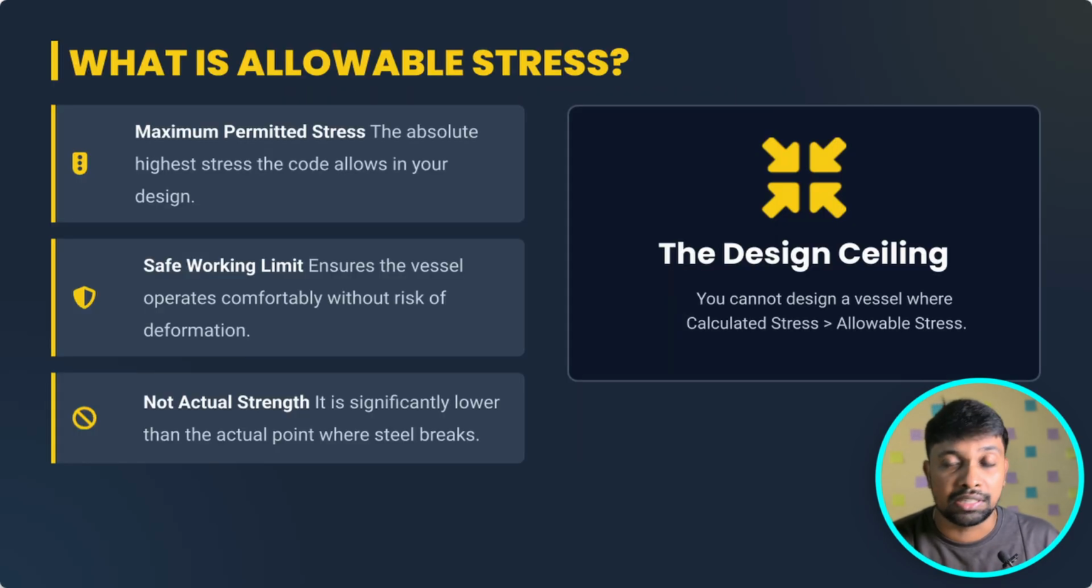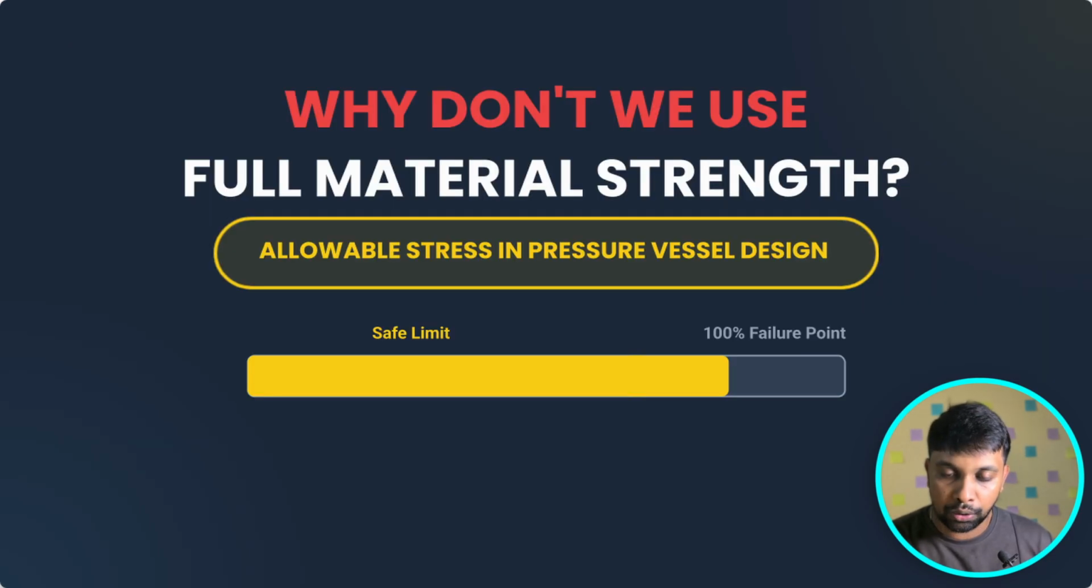First of all, what is allowable stress? Allowable stress is a permitted stress, the absolute highest stress the code allows in your design. That is the maximum stress which the code allows you to use for a particular material. A safe working limit ensures the vessel operates comfortably without risk of deformation. When we are operating a vessel, we have to be in the safest position, and we have to give some cushion for the particular material. That is the allowable stress, and this is not the actual strength of the material. As in the previous slide, the 100% is the total strength of the material, but we are not going to use the full strength. We limit at some point. Why we are giving this safety, we will see in the next slide.